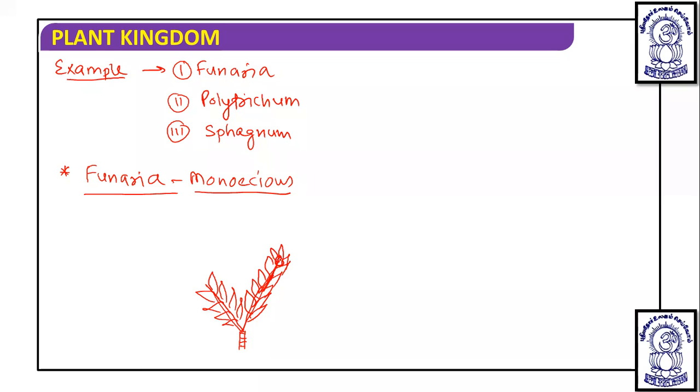So in the female branch they have archegonia here, and this is the male branch, and they have an antheridium at this position.